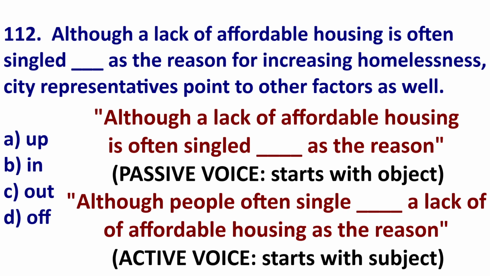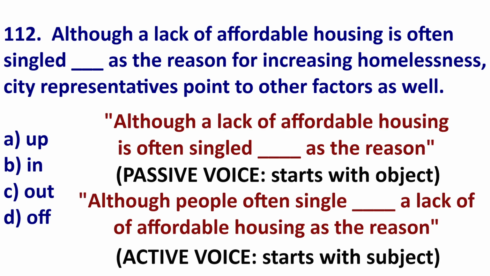So we are starting with the object. We are not starting with the subject. If we made it active, so starting with the subject, we would see, although people often single blank a lack of affordable housing. And passive, although a lack of affordable housing is often singled blank.